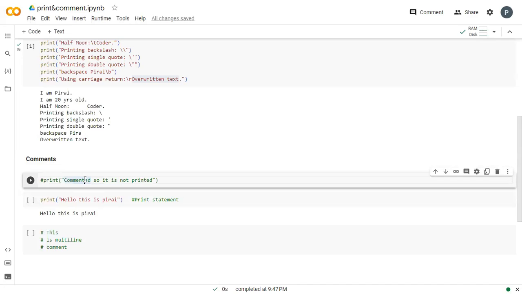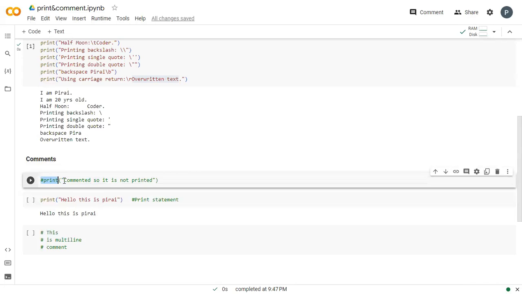In that case, I will write some comments in the program so that the new programmer resuming my work will understand what I have done in that program. So that is the use of comments.